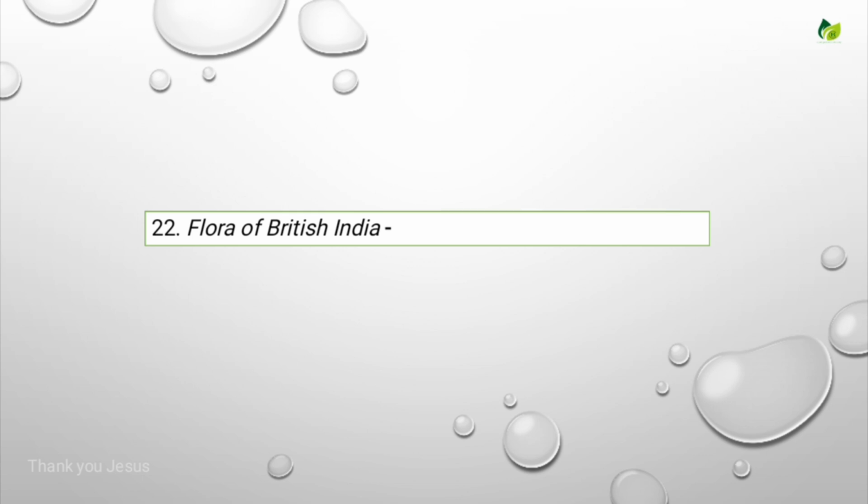Flora of British India was written by the scientist Hooker. The classification of flowering plants was written by the scientist A.B. Randall. Families of flowering plants was written by the scientist John Hutchinson.